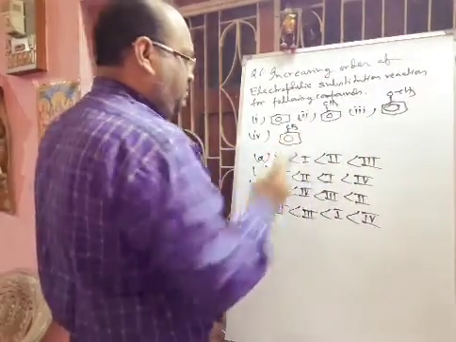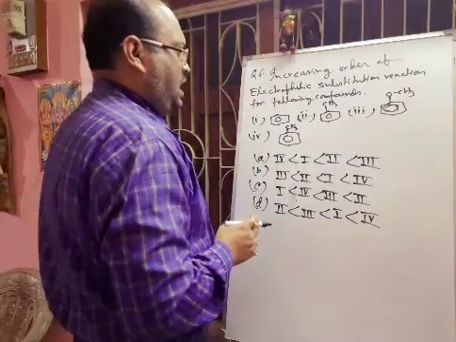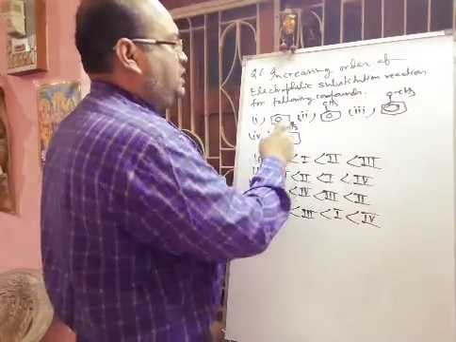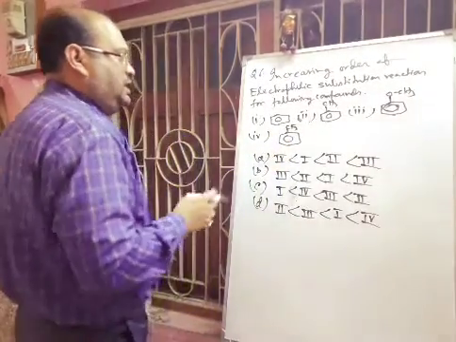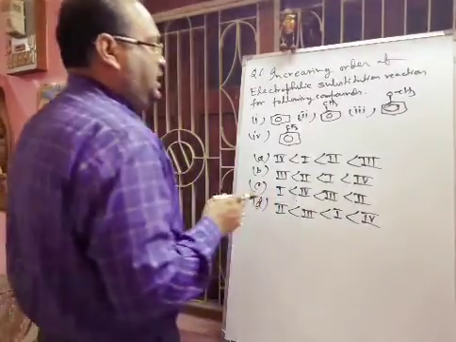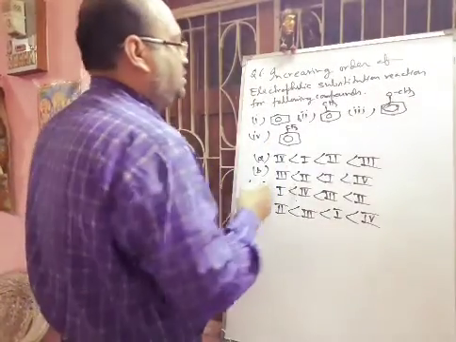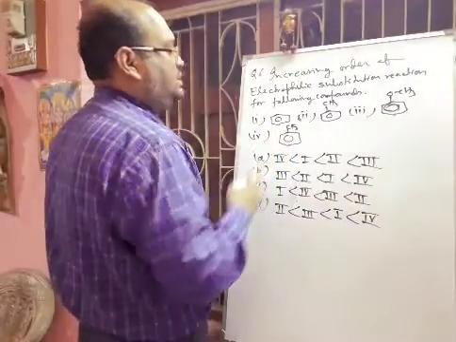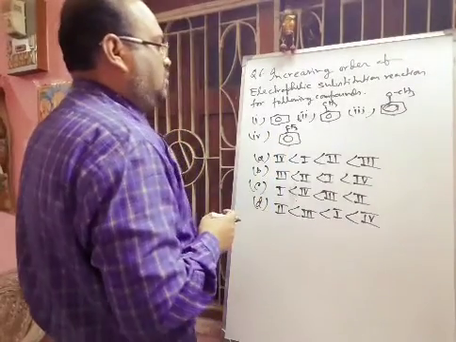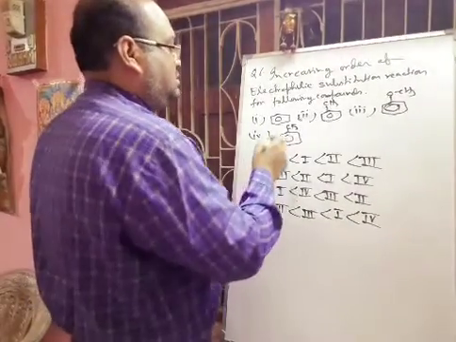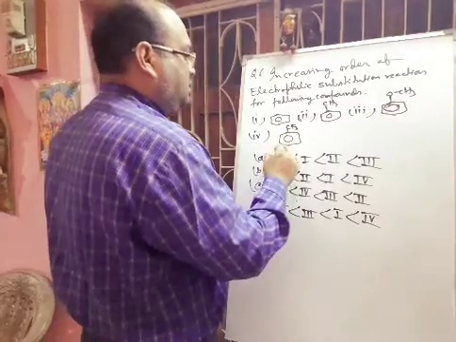Then toluene will come. And in CF3, fluorine is electron withdrawing, so electrophilic substitution will be very less, because it decreases the electron density of the benzene ring. So the least will be this one, 4.